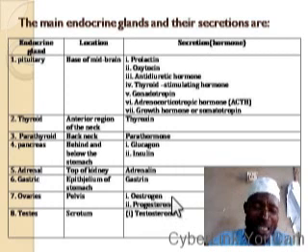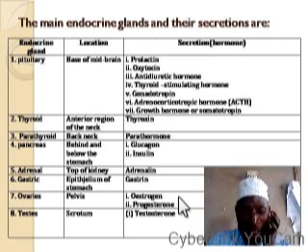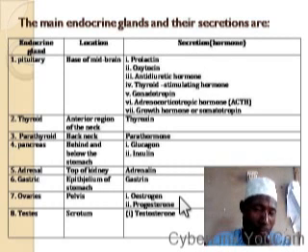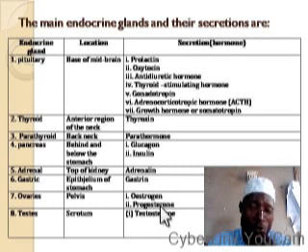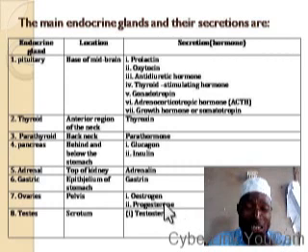This estrogen is the hormone that is responsible for the development of secondary sexual characteristics in females, such as hairs in the armpit and pubic region, the enlargement of waist, enlargement of breast, etc. Then this progesterone is also referred to as pregnancy hormone, because it is this hormone that is responsible for the maintenance of fetus in the uterus during its development.